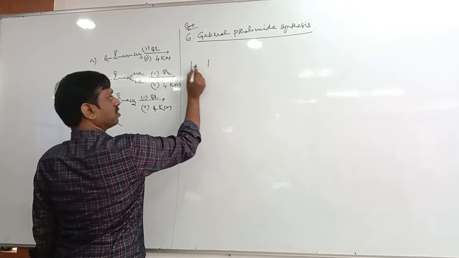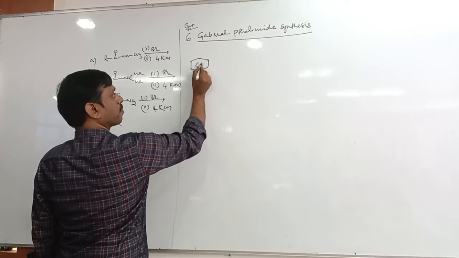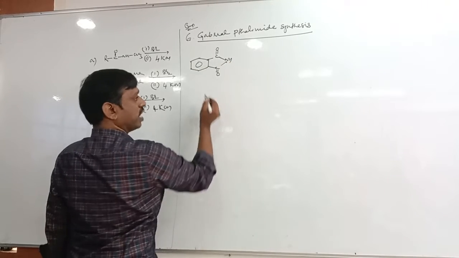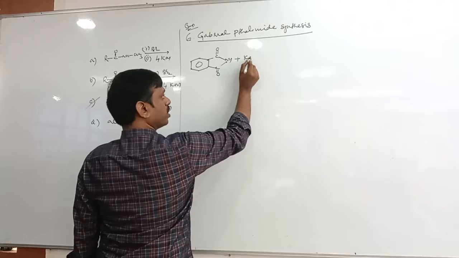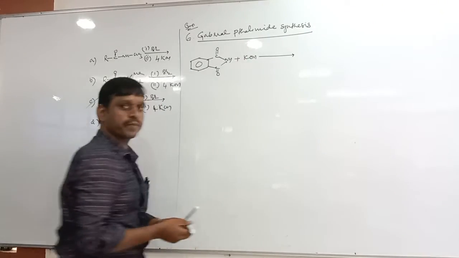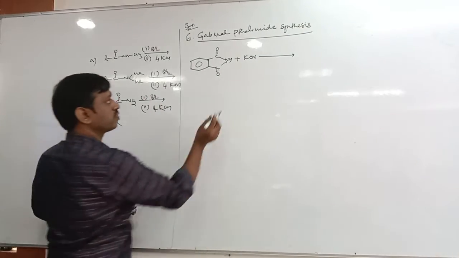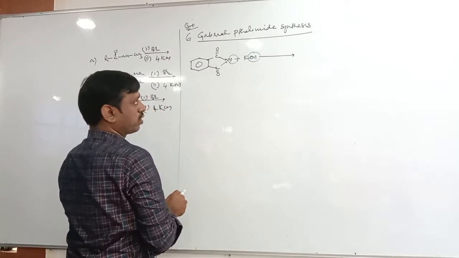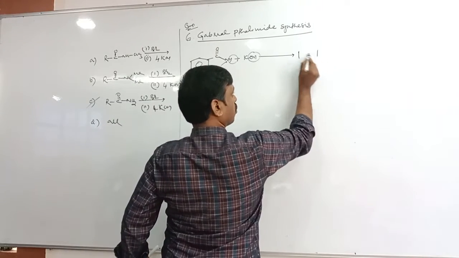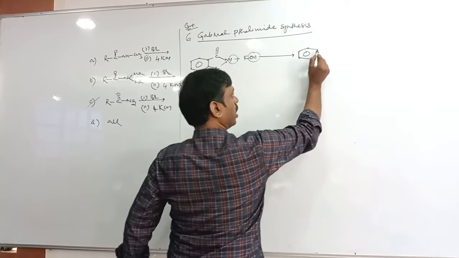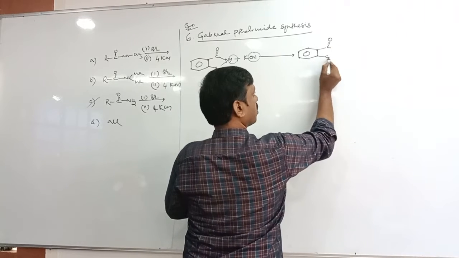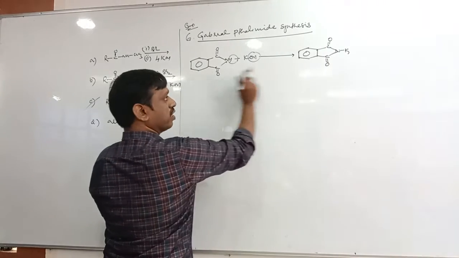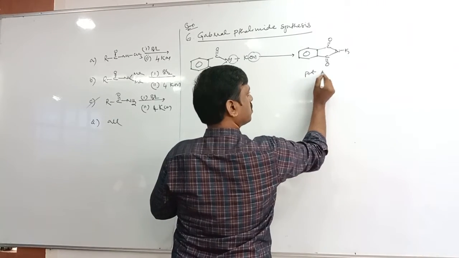In Gabriel phthalimide synthesis, we take phthalimide, right? Phthalimide reacts with potassium hydroxide. Tell me, what can be removed? OH and H, H2O can be removed, and what do you get? Potassium gets attached to nitrogen, which is called potassium phthalimide.